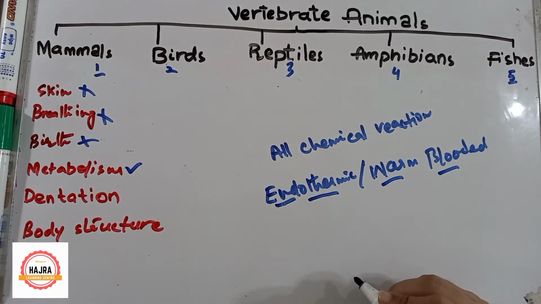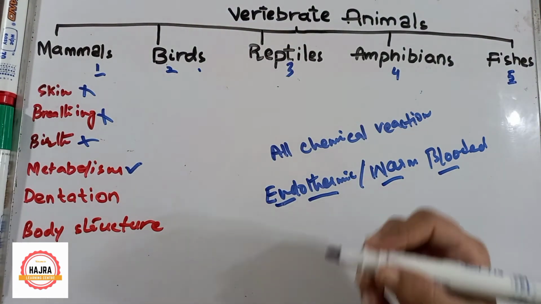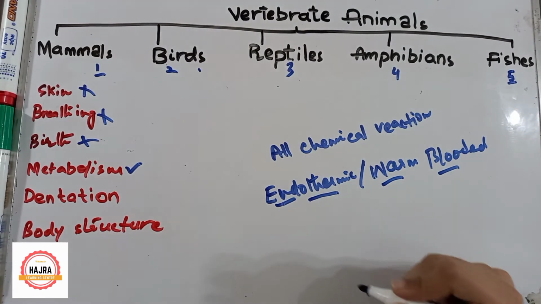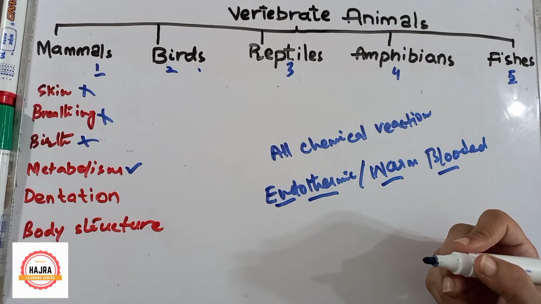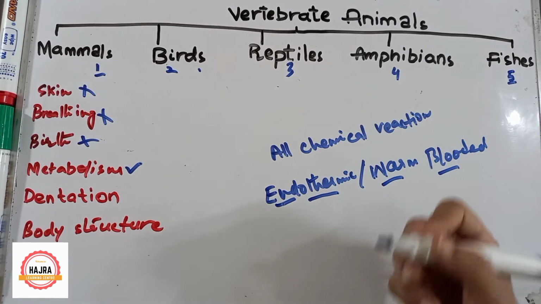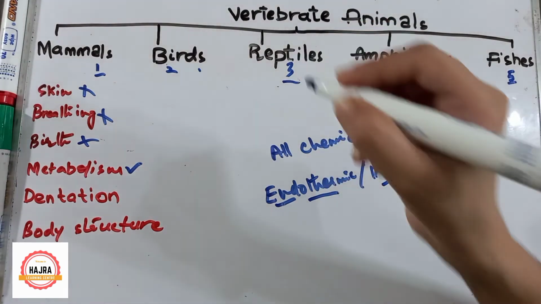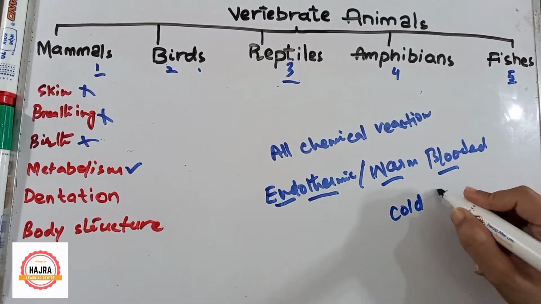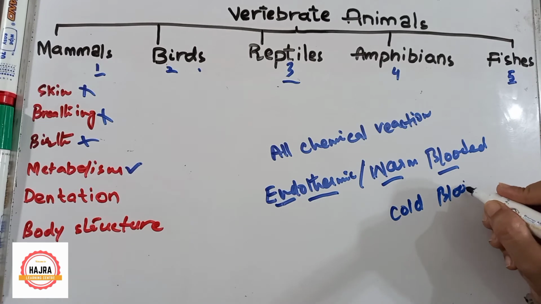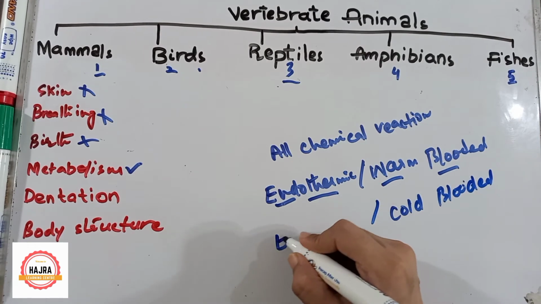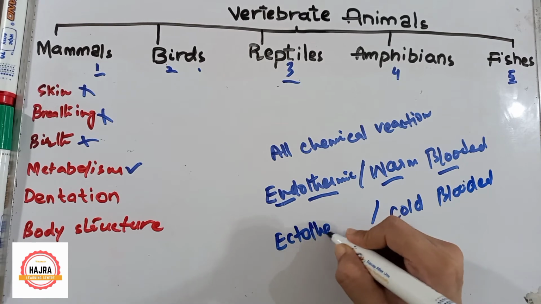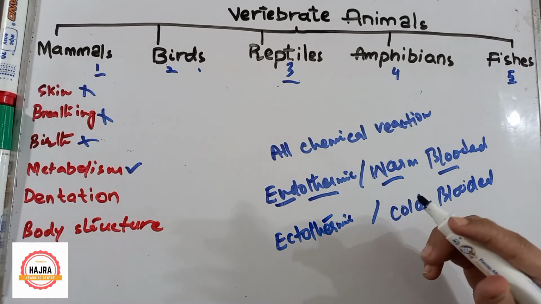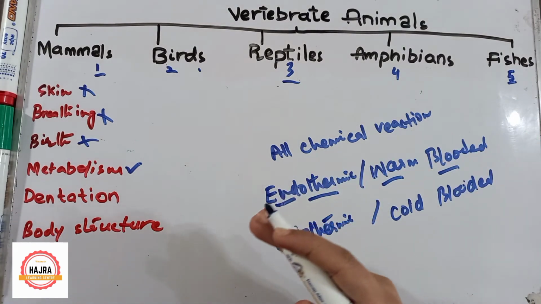Understood? Let's talk about birds. Birds are also warm-blooded, or endothermic, because the rate of metabolism is very high in birds. So they are warm-blooded, they are endothermic. Let's talk about reptiles. Reptiles are cold-blooded, or ectothermic. Ectothermic means the temperature of their body is the same as the temperature of their surrounding.